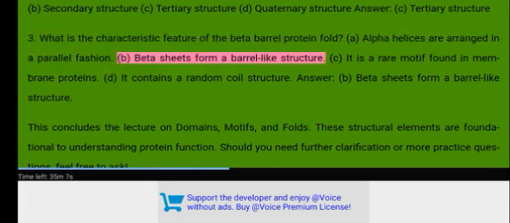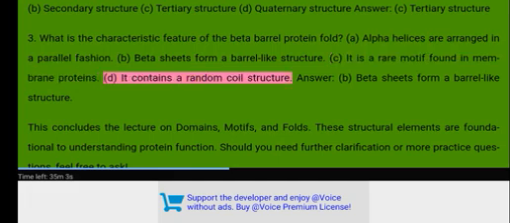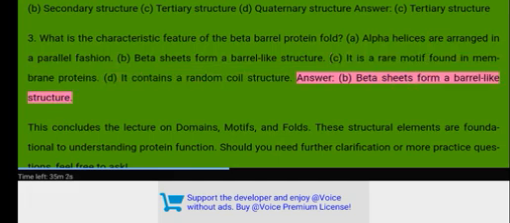Beta sheets form a barrel-like structure. C. It is a rare motif found in membrane proteins. D. It contains a random coil structure. Answer: B. Beta sheets form a barrel-like structure.